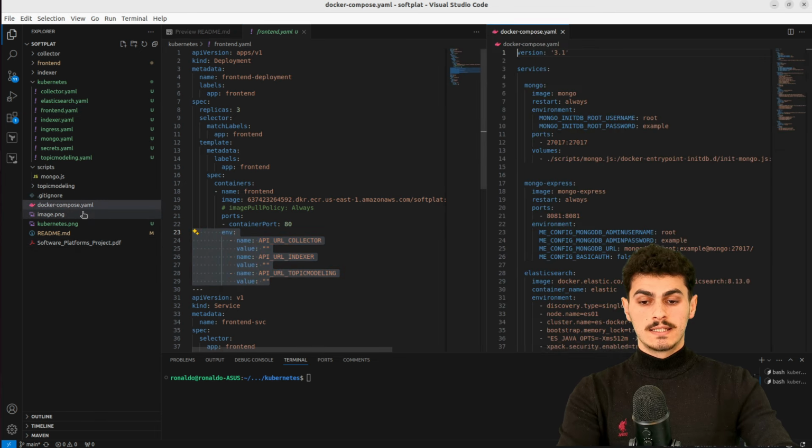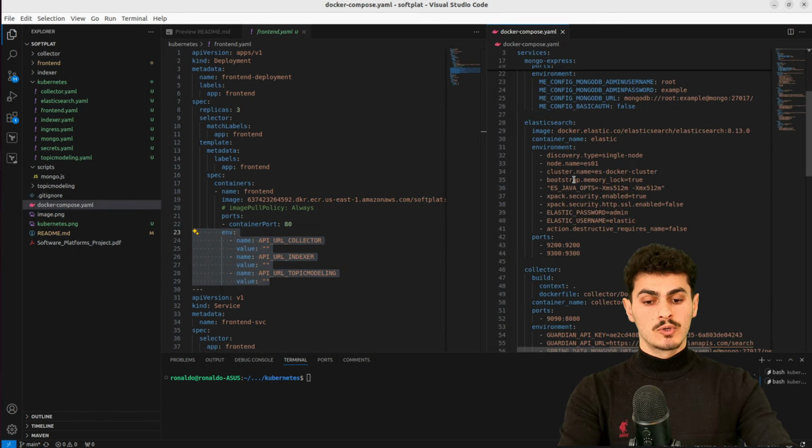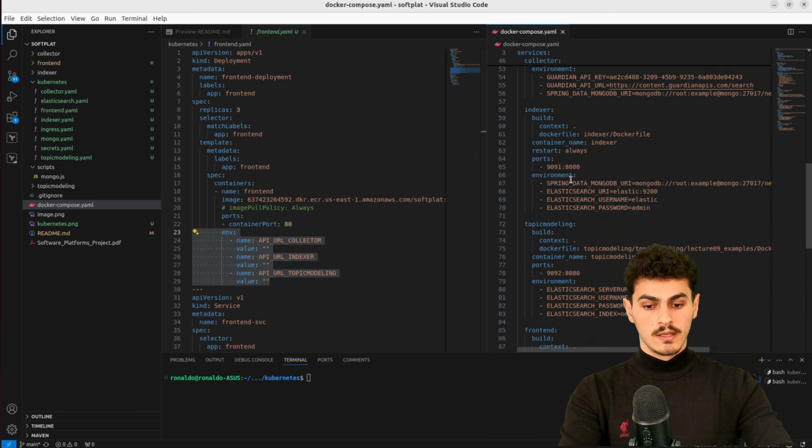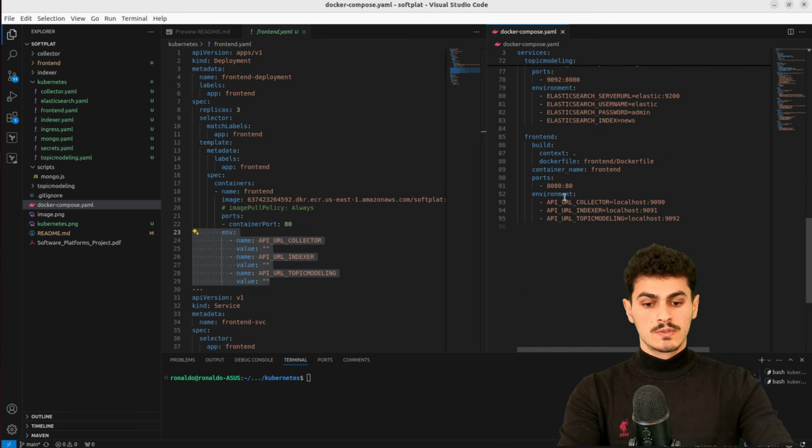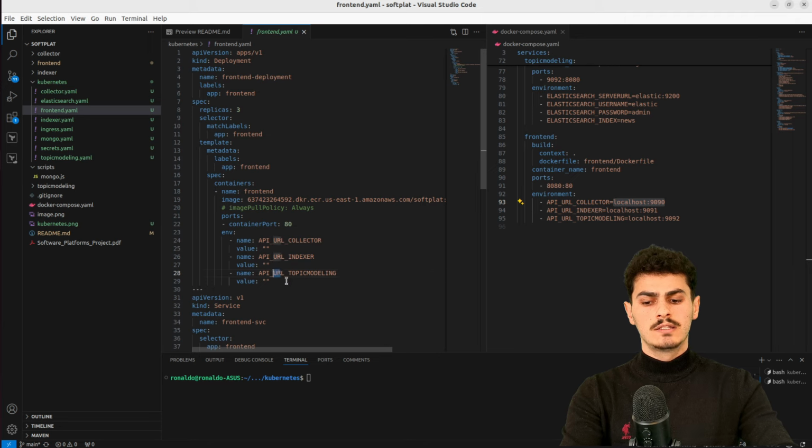Now, let's see side by side how it was on Docker Compose and how it is on Kubernetes. Let's go to front end. As you saw, similarly, we have basically replicated everything from Docker Compose to Kubernetes. And if you see the environment, we have inserted those URLs for collector, indexer, and topic modeling. But in Docker Compose it was localhost. In here, it is basically empty. But in case I'm doing some testing, then I can change it to the service names.